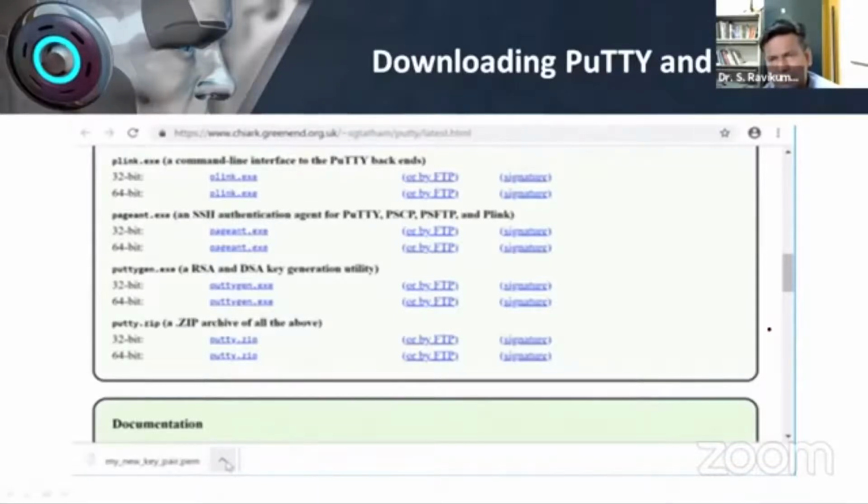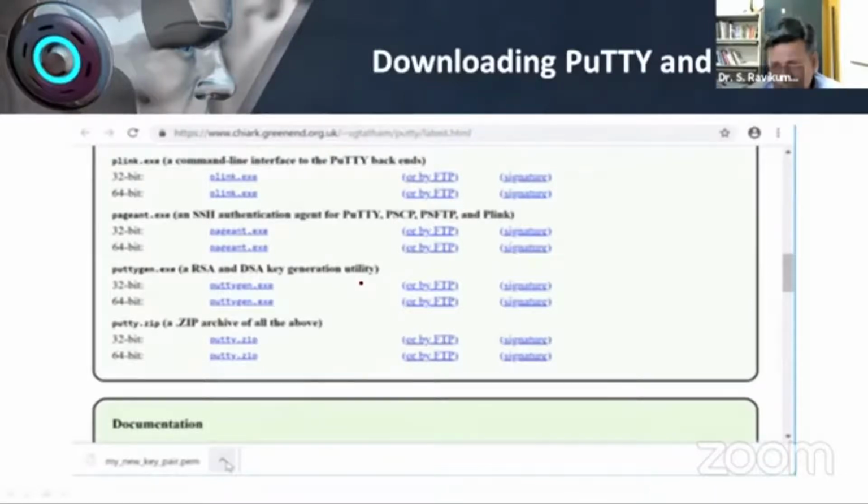What you have to do is just Google and type Putty. This software will come up. Whether you are running a 64-bit or 32-bit system, you install it. Another thing you have to install is PuttyGen. PuttyGen is for creating the key and enabling the key. These two things you have to install on your system. It is simple like any other software you install. Nothing technical is there. Just download it, right click and install it.